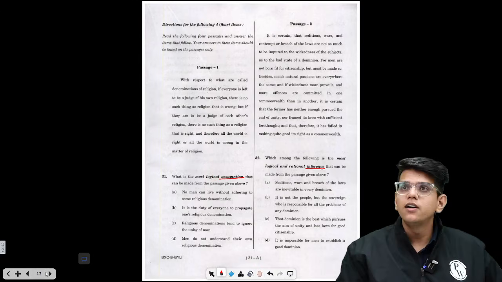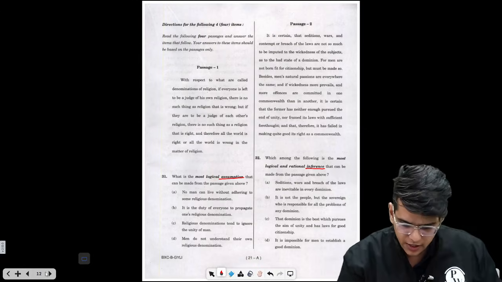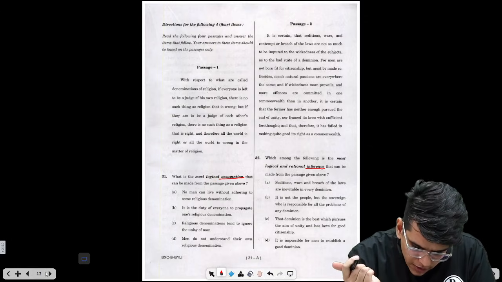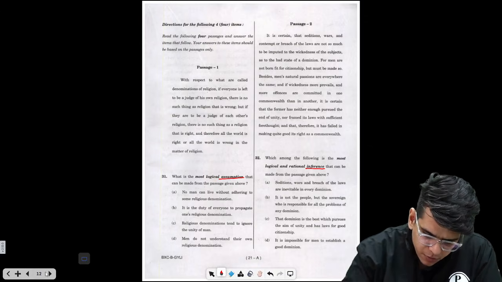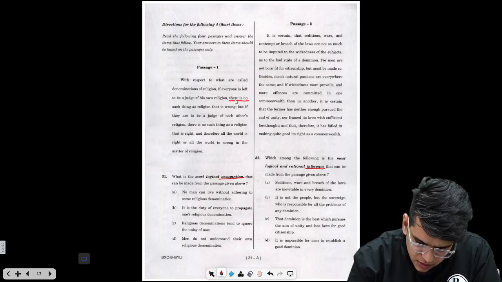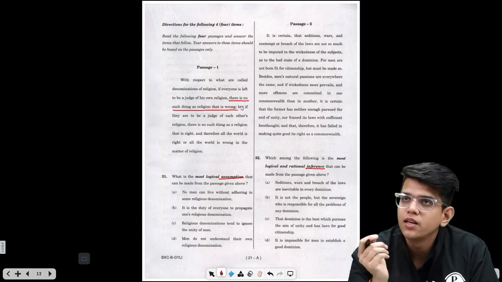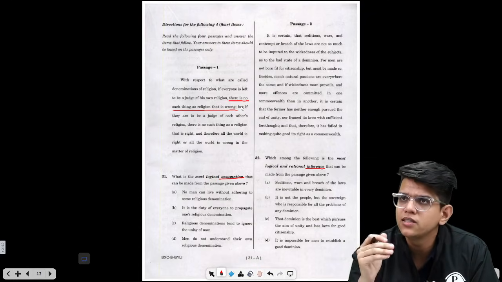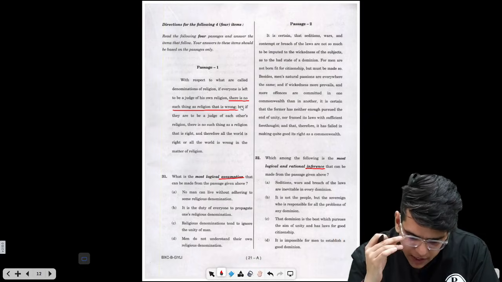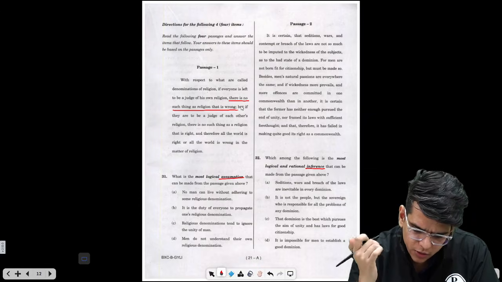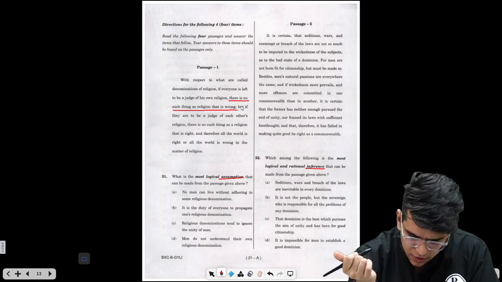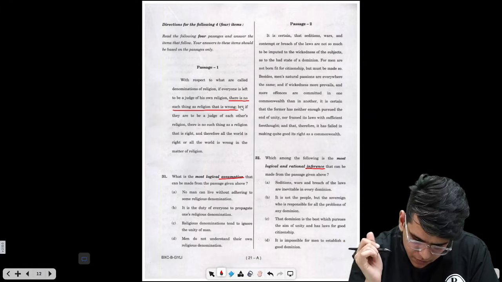We have left one assumption-based question and one inference-based question here, right? Let's solve this now. With respect to what are called denominations of religion, if everyone is left to be the judge of his own religion, there is no such thing as a religion that is wrong. If everyone has to decide, he will tell you that his religion is the best. But if they are to be judge of others' religion, there is no such thing as a religion that is right, and therefore all the world is right, or all the world is wrong in the matter of religion.